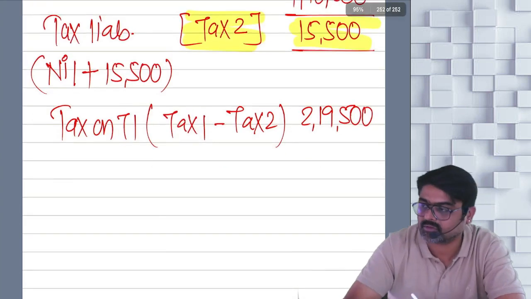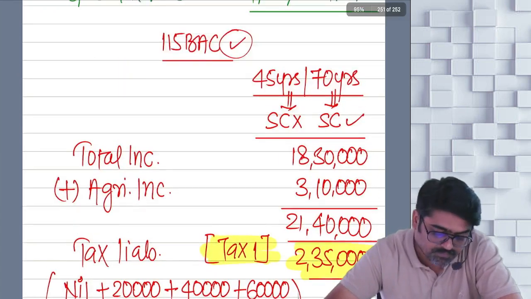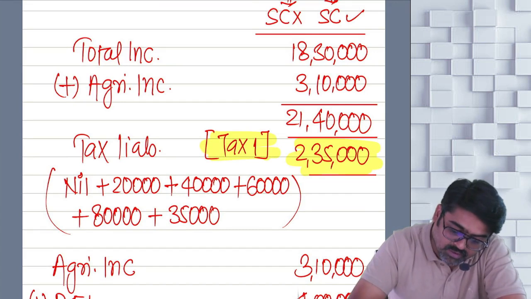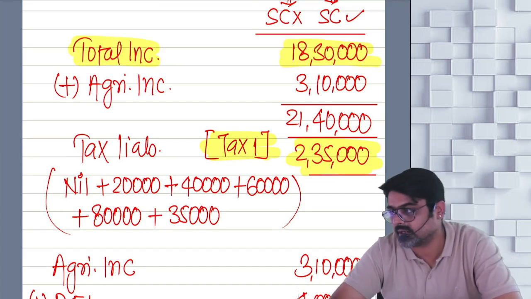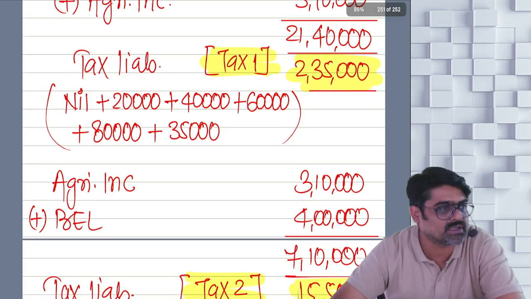19,500. This is the tax on your total income. Now will you add surcharge? Why? Please check your total income. How much is the total income? 18 lakh 30,000. Is it more than 50 lakhs? No. No surcharge to be added.